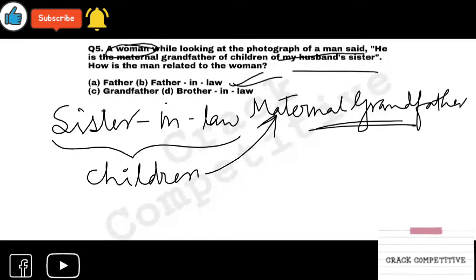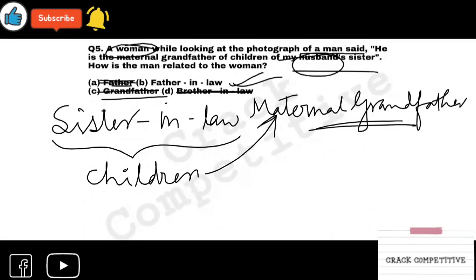It should be her husband. Husband is there. Husband's sisters, husband's sisters' children's maternal grandfather. It is nothing but father-in-law. It can't be grandfather, right? It can't be father. It is impossible to be father. It also can't be brother-in-law. So if you are looking at the options, it is easier to point out that it is father-in-law, but you have to make the relations because many times it gets confused whenever questions like these come.